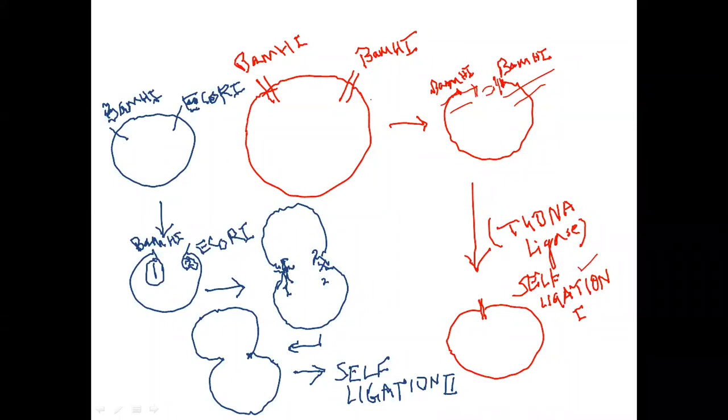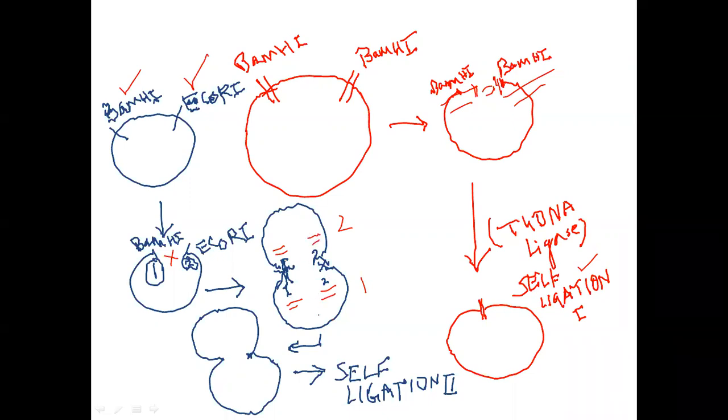To avoid this, we do a double digestion. Say I have chosen BamHI and EcoRI to digest. These two ends cannot come close together and will not self-ligate. But still, if two vector molecules come close to each other, this BamHI end will join to this BamHI end, and this EcoRI end will join to this EcoRI end.